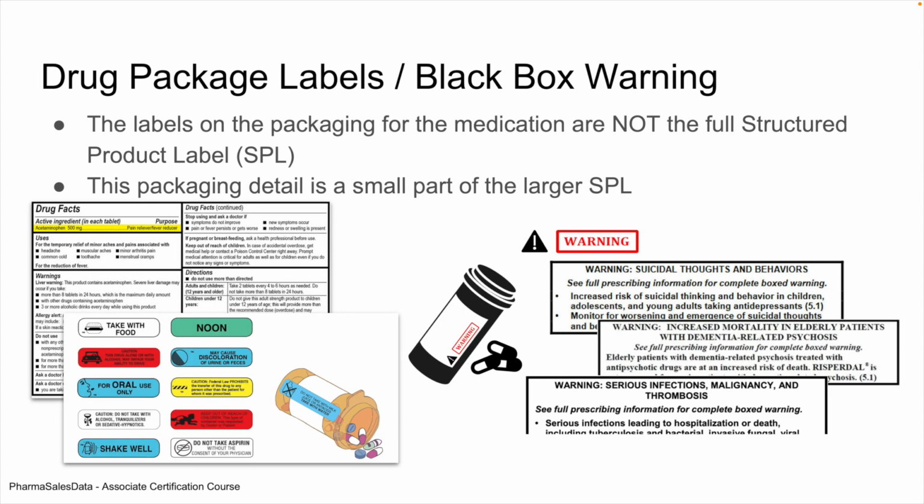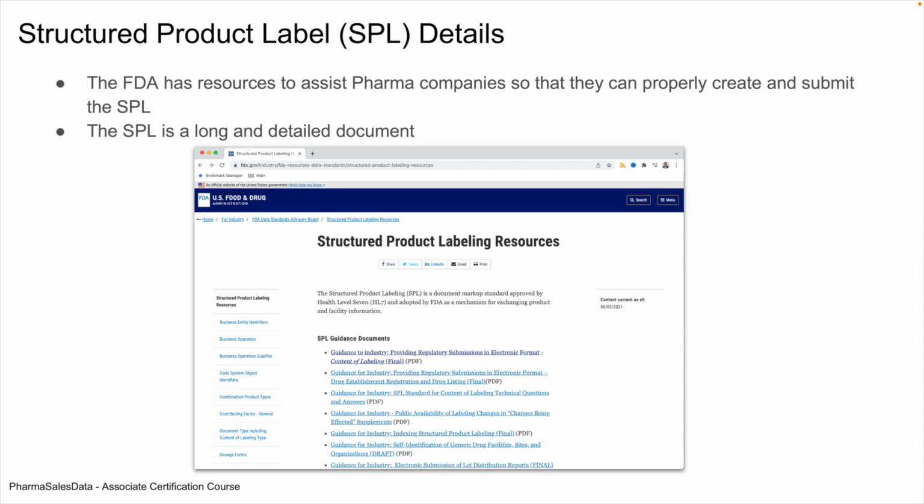Drug package labels and black box warnings. The labels on the packaging for the medication are not the full structured product label, SPL. This packaging detail is a small part of the larger SPL, and we'll look at an SPL shortly so you can see how much information is actually in there. Structured product label details, SPL. The FDA has resources to assist pharma companies so they can properly create and submit the structured product label.